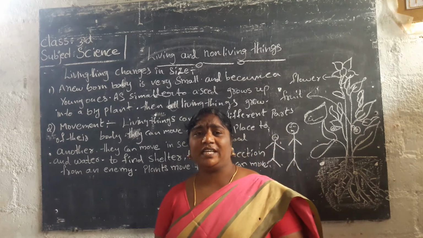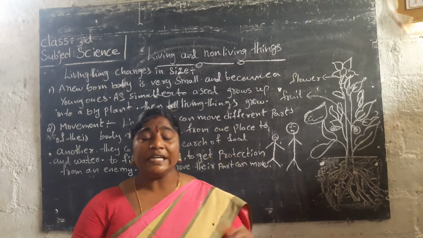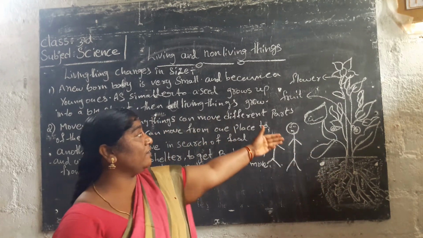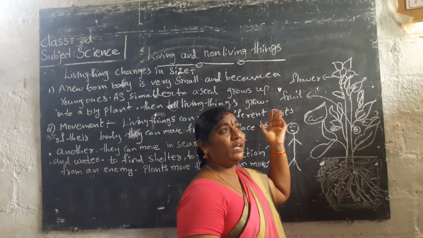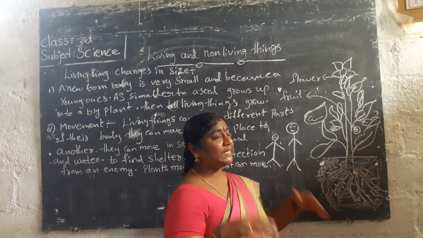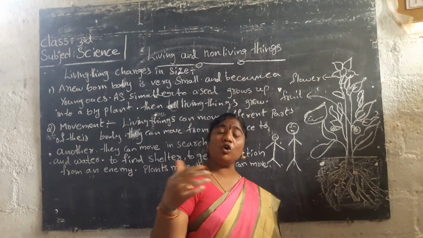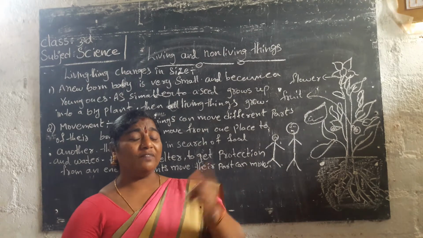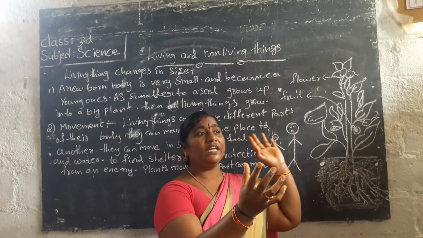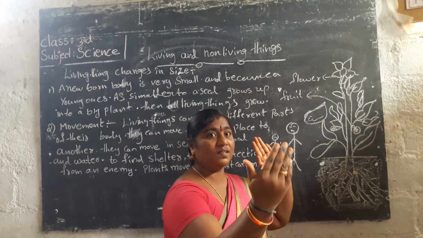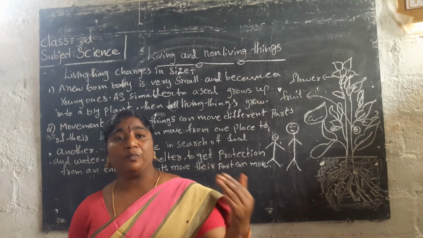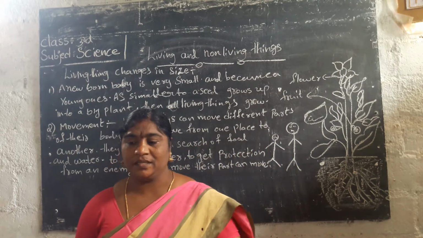The same, plants are also living things. Can they move? They cannot move from one place to another place, but they can move their body parts. When air blows, the leaves and branches move. They can move, but they cannot go from one place to another. Another example is the sunflower. When the sun rises, the sunflower changes its direction toward the sun. Yes or no? These are examples of movement in plants. Yes, children.